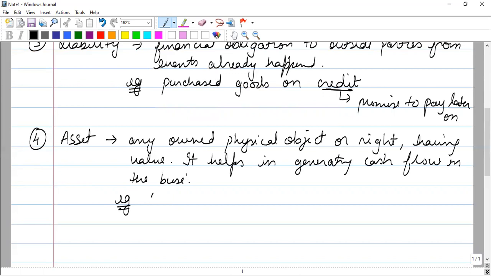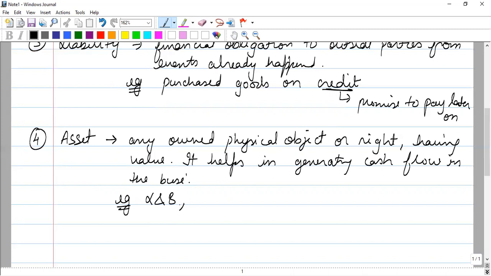Let us say we have a land and building of the business. What purpose does land and building serve? It serves the purpose of doing business. It is a physical object and it has a money value. Obviously our building will have some money value and it is helping us in doing the business. We are conducting the business activities on the building of the business, therefore it will be helping us in generating the cash flow of the business.